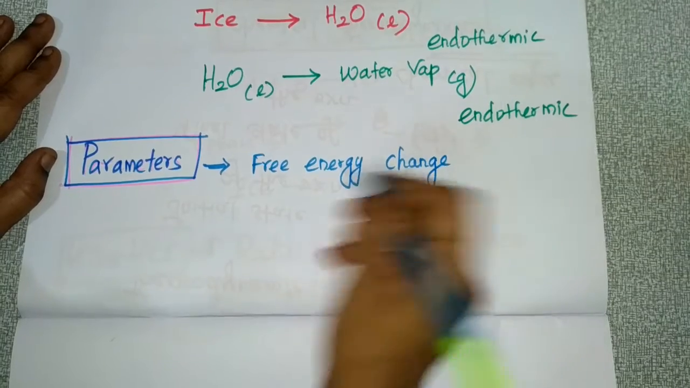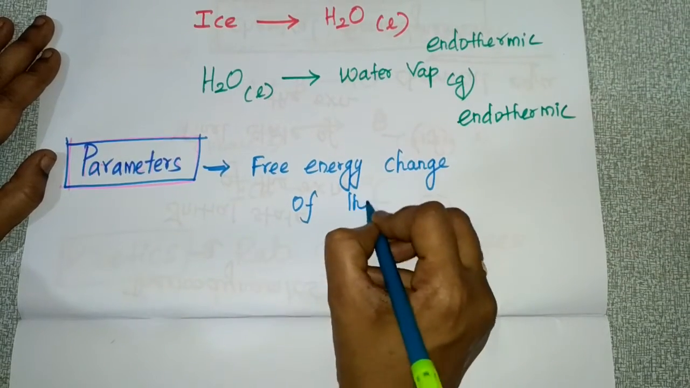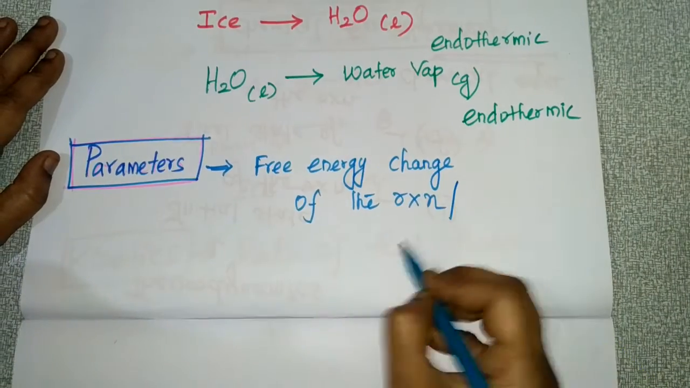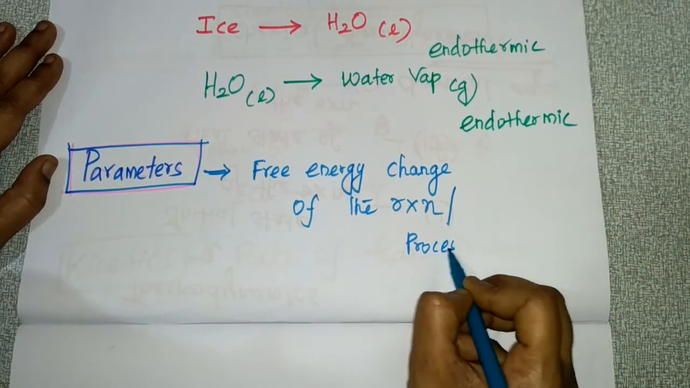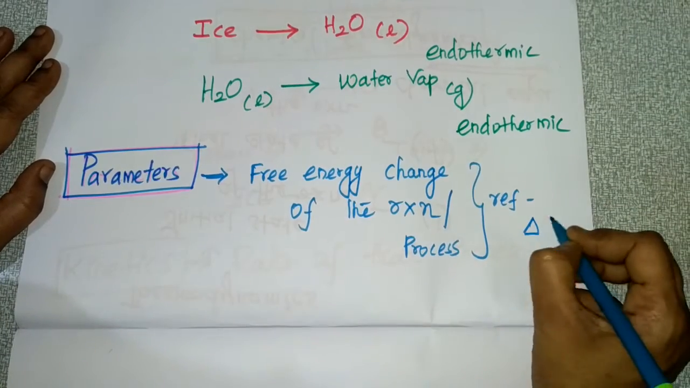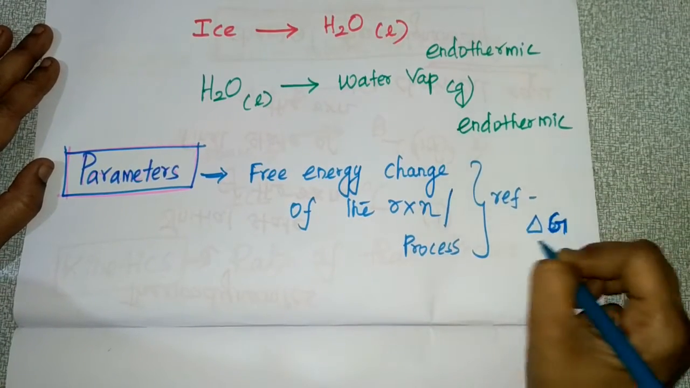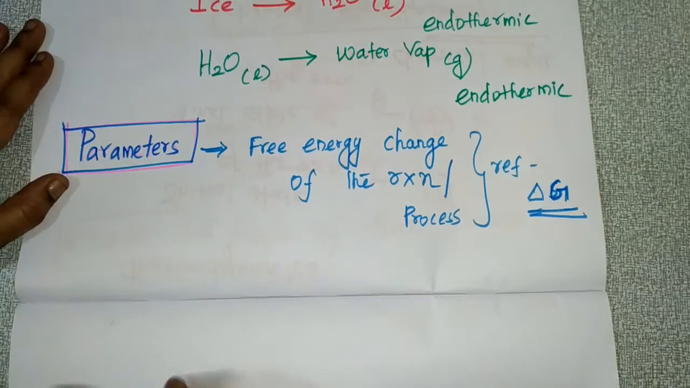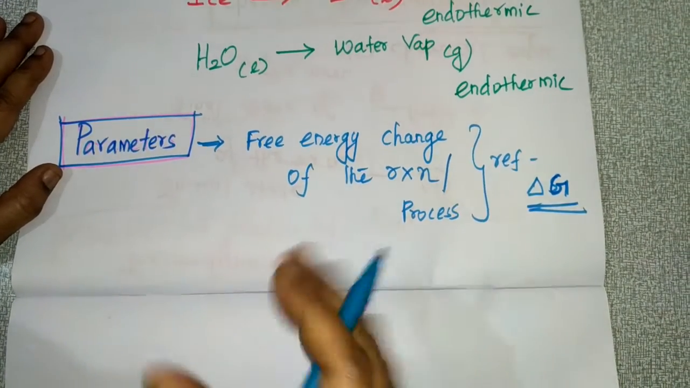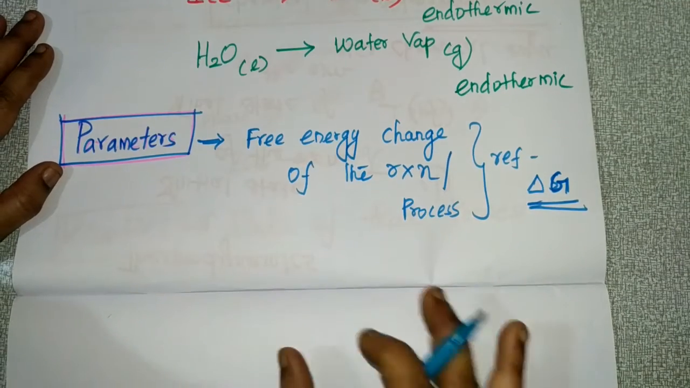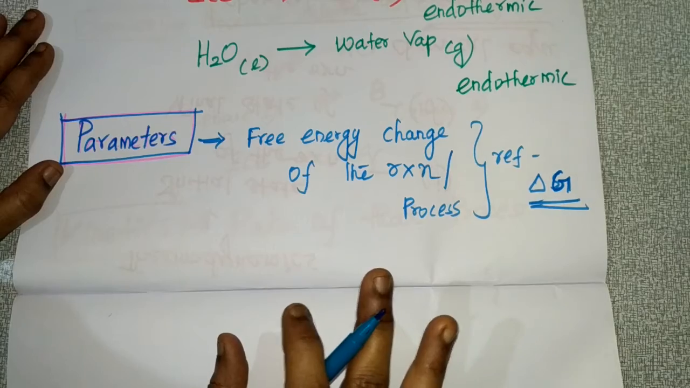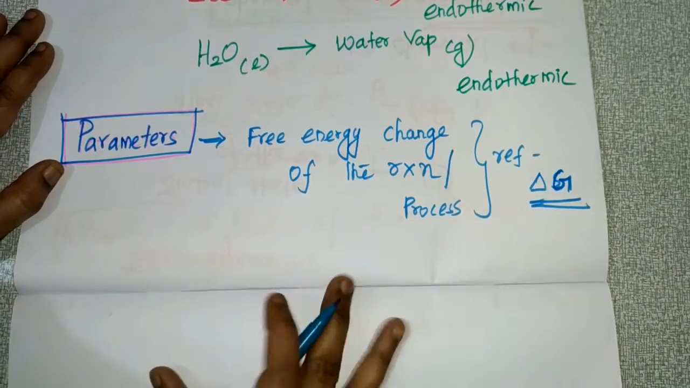Free energy change of the reaction, or you can say process, is referred to as del G. And you know this very well: if del G is negative, then that is a spontaneous reaction. If del G is positive, then that is a non-spontaneous reaction. So that you had learned in thermodynamics.